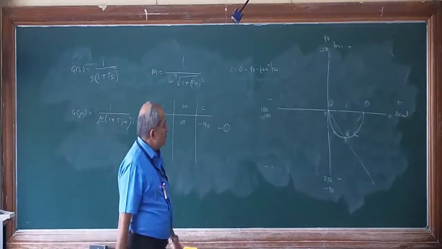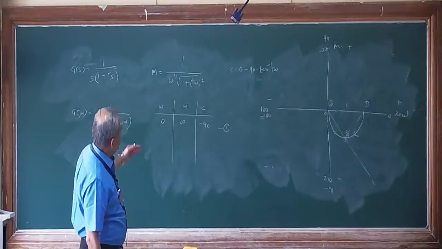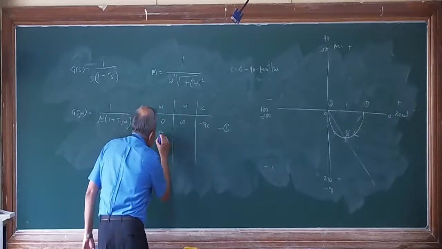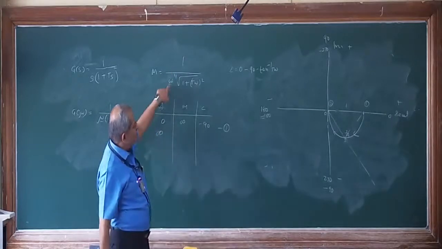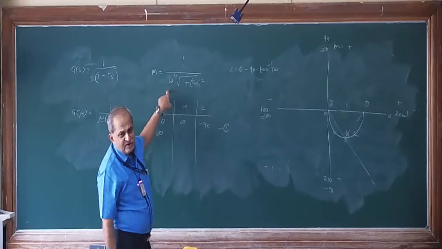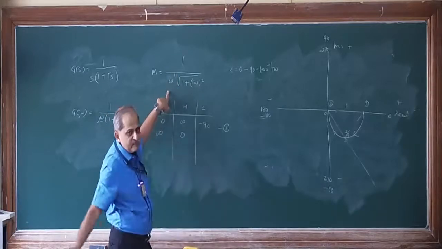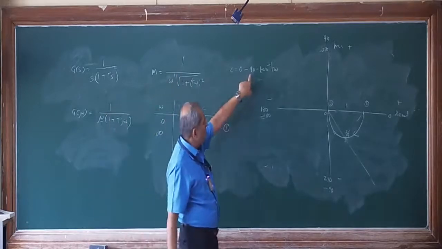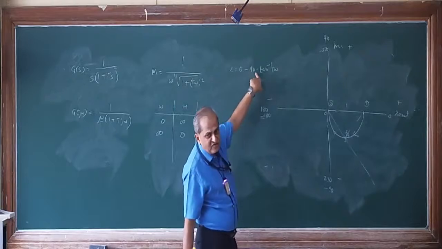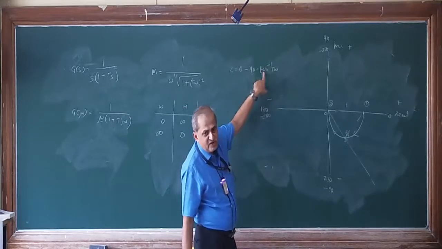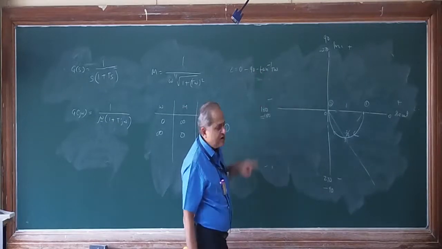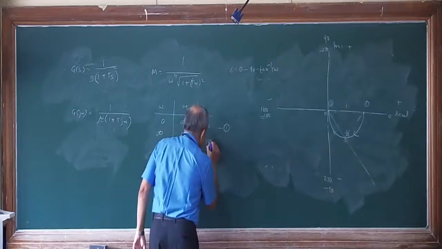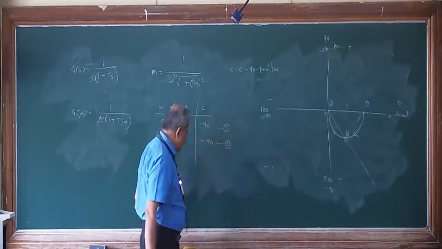So the second point is when you put omega is equal to infinity. Anything divided by infinity is 0. And tan inverse of infinity is 90. The other 90 is as it is. Both are negative, so it is minus 180. This is the second point.